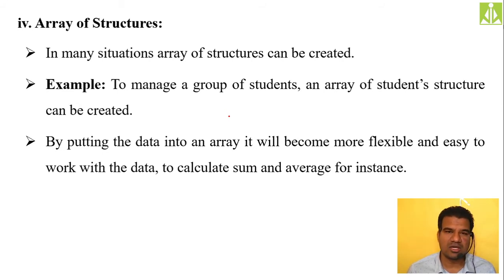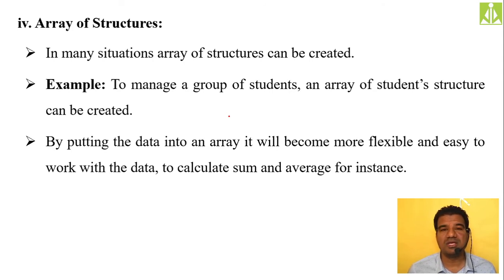But a student will have his name, his ID, that is his roll number, his address, his contact number, his email ID, and his marks, his academic performance, and any extracurricular activities where he performed, that also you can store.